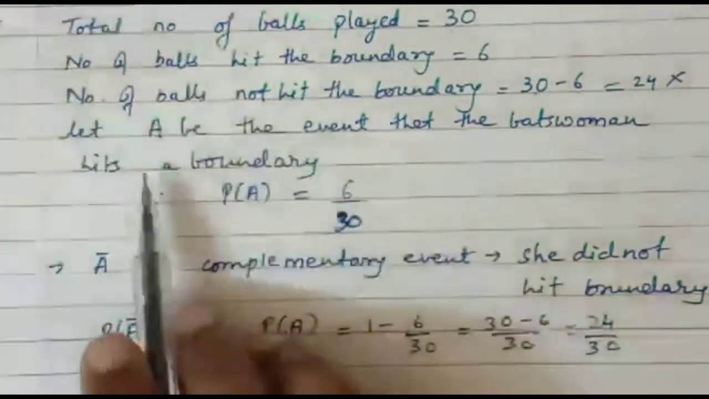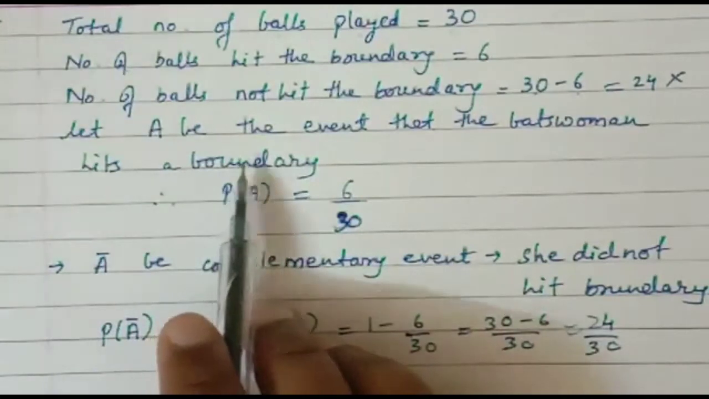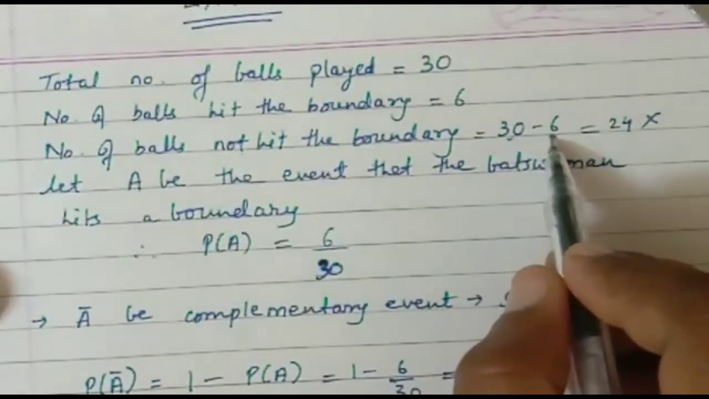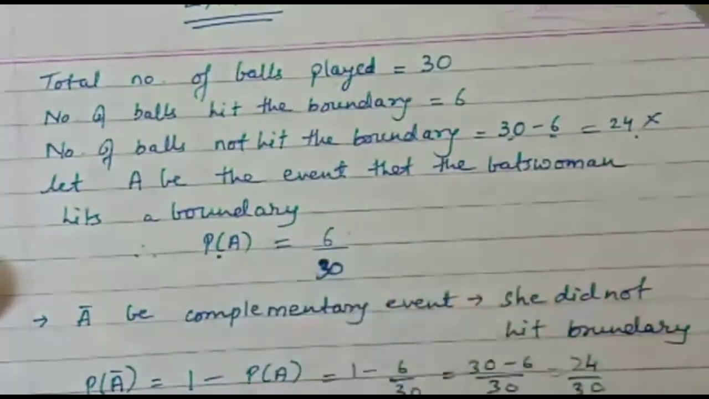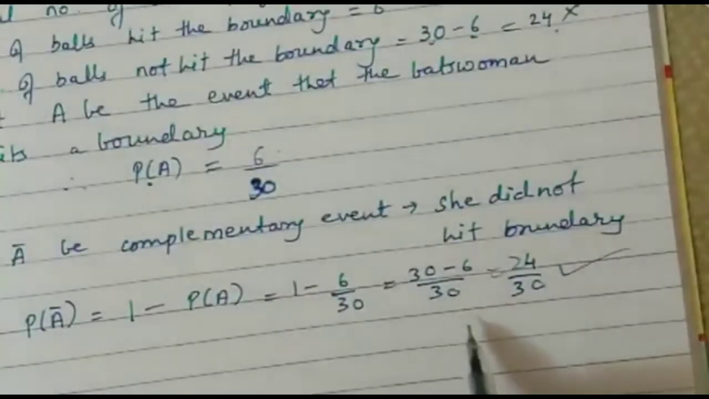Or you could have written directly also: let A be the event that the batswoman did not hit a boundary. So how many times has she not hit the boundary? That is 30 minus 6, which is 24. So directly in one statement you could have got P of A is 24 by 30. So the main answer is 24 by 30.